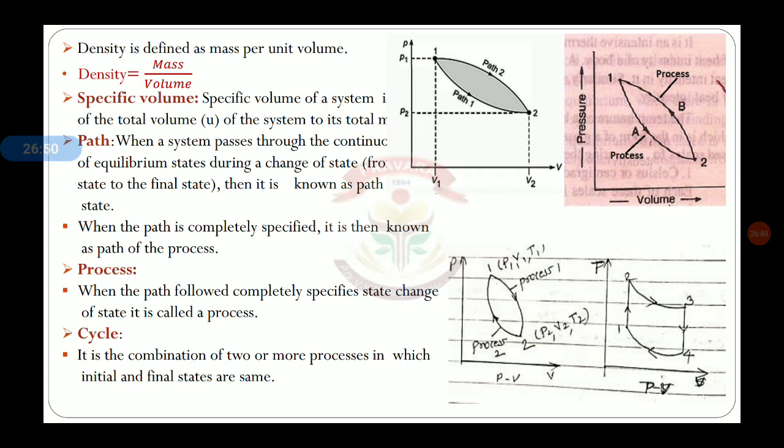That means here are two states: first is the temperature T1, 30 degrees Celsius, and the second is where the water is boiling, that is T2, 100 degrees Celsius. That is, there is a state change from 30 degrees Celsius to 100 degrees Celsius.